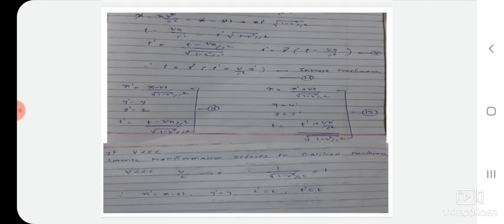Similarly, for the inverse Lorentz transformation equation, x is equal to (x prime plus vt prime) divided by square root of 1 minus v square by c square, y is equal to y prime, z is equal to z prime, t is equal to (t prime plus vx prime by c square) divided by square root of 1 minus v square by c square. Okay, this is all about the Lorentz transformation equation and its derivation.